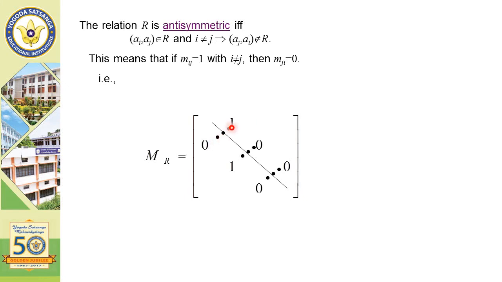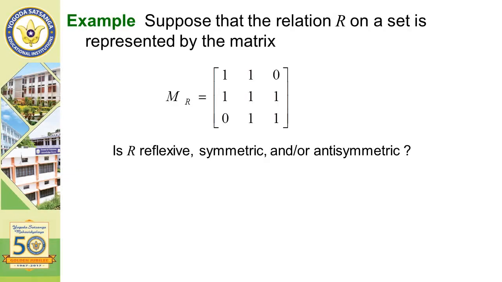Let A is equal to {1, 2, 3, 4}. Let R be a relation. Suppose that the relation R on a set S is represented by the matrix. Is R reflexive, symmetric, and/or antisymmetric?